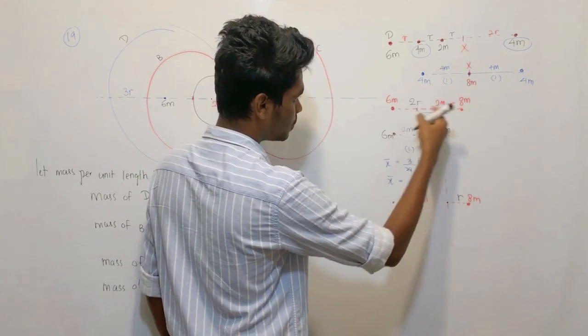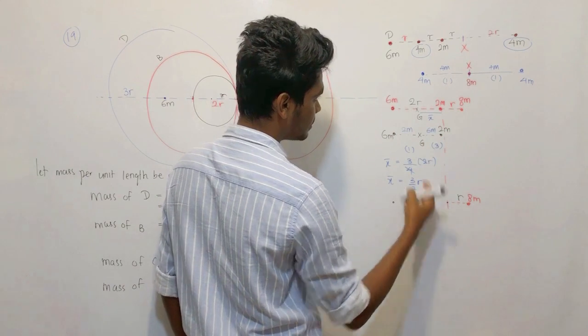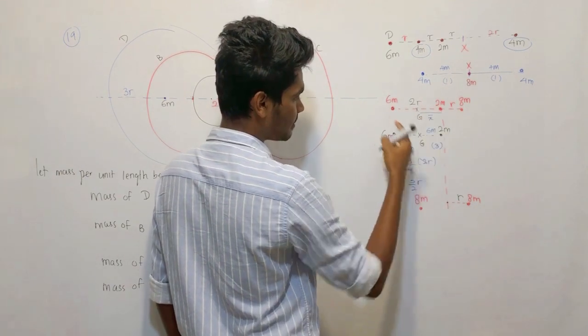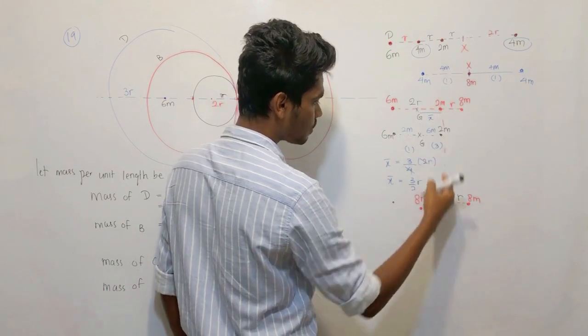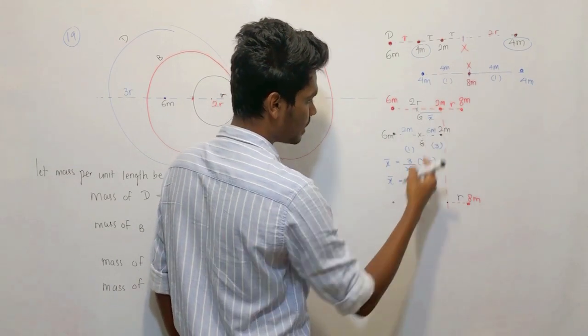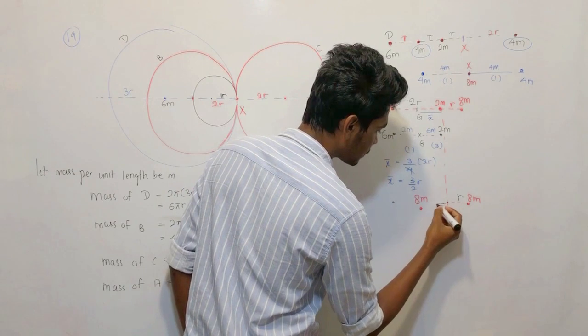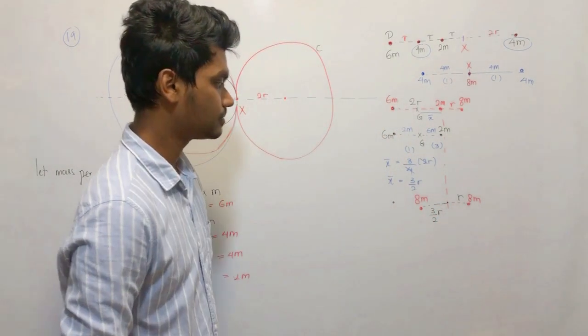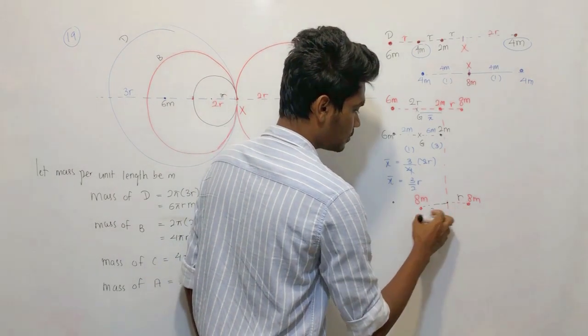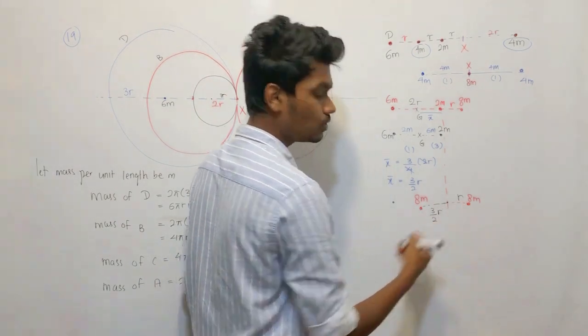Now I have found the center of gravity of these 2. You should represent the total mass at the center of gravity. So what is the center of gravity from the point of 2m? X bar, which is 3/2r, right? So now I have finally 2 masses.